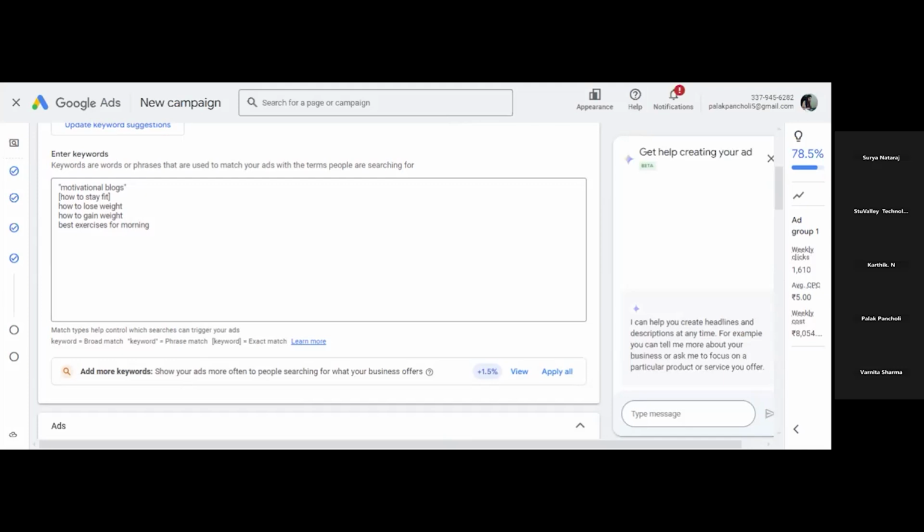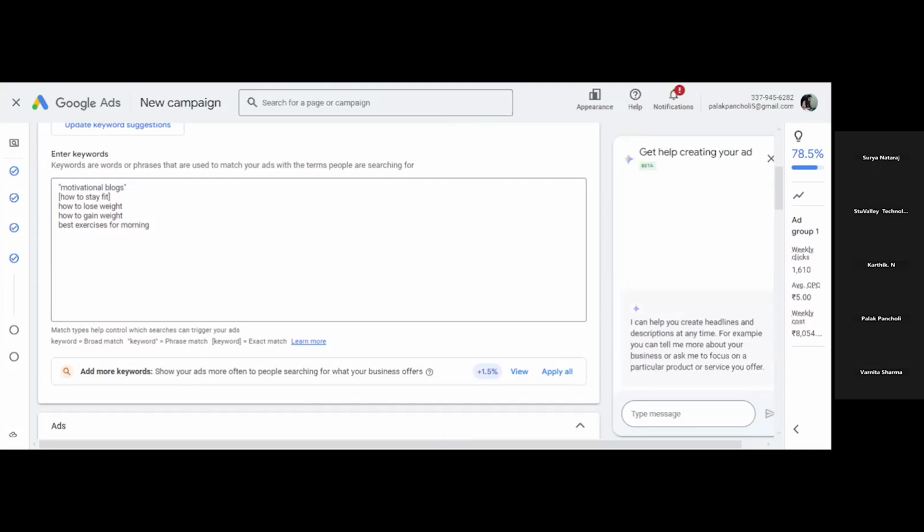For example, if instead of digital marketing someone has searched for internet marketing, which is a very close variant of digital marketing, in that case your ad will trigger. Otherwise, if someone searches for anything else or in the reverse order, your ad will not trigger there.